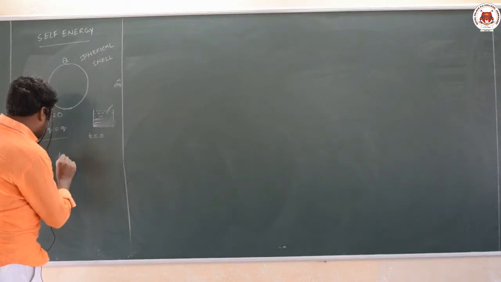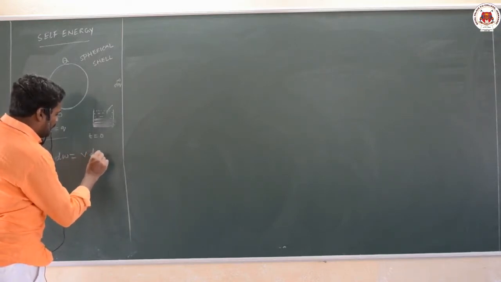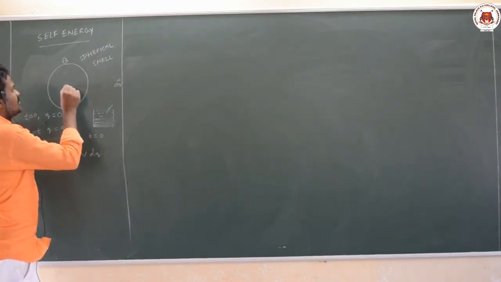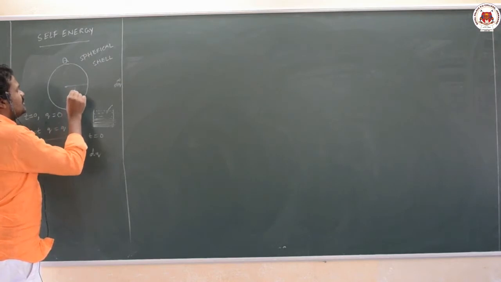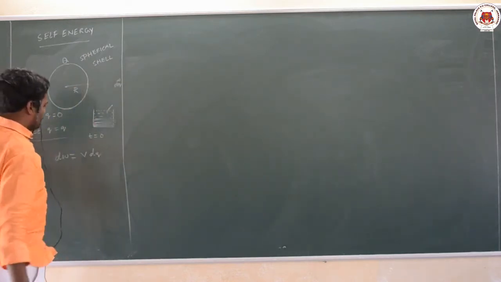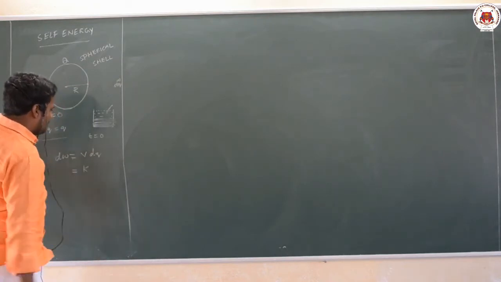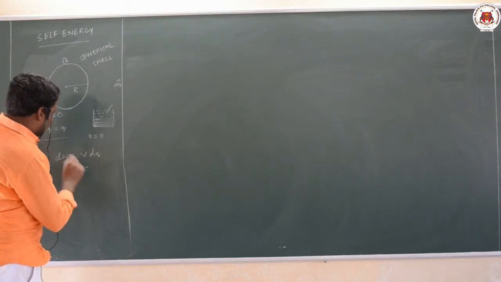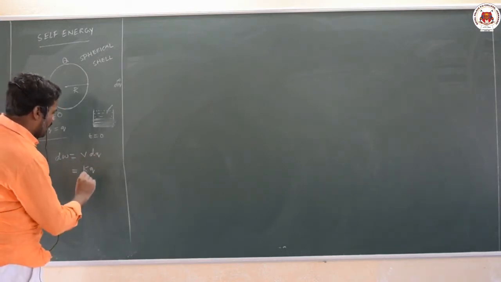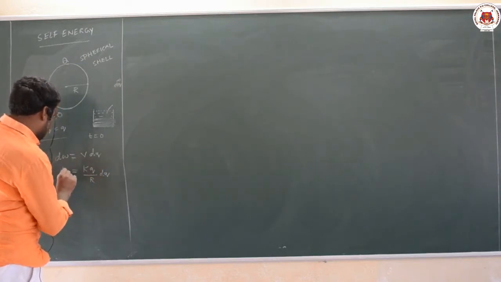Work done dW is equal to V dq, and the potential on the surface of a spherical shell of radius r is k q by r, where k is the constant 1 by 4 pi epsilon naught. So dW is equal to k q by r dq.